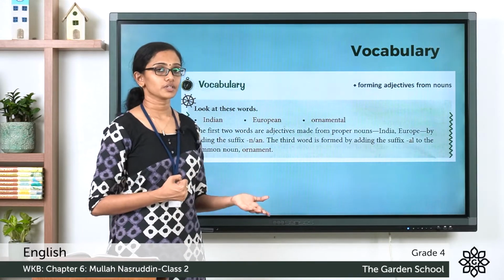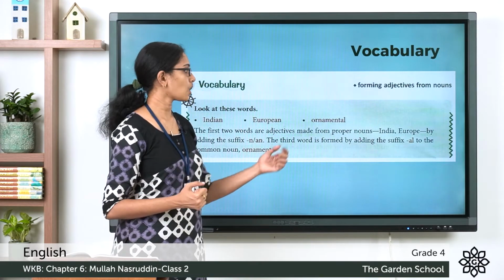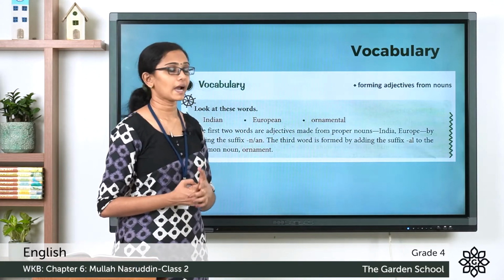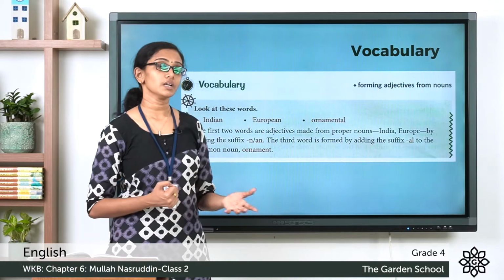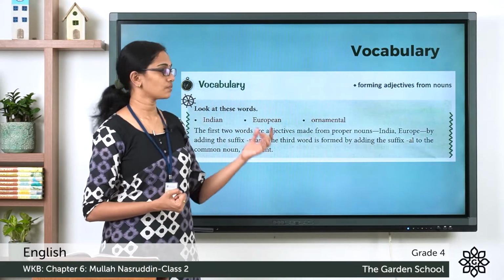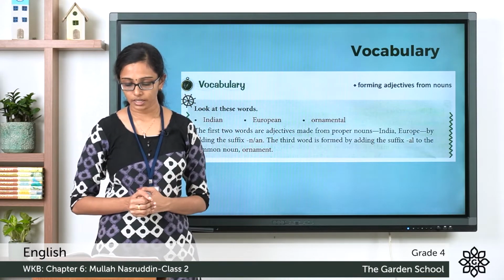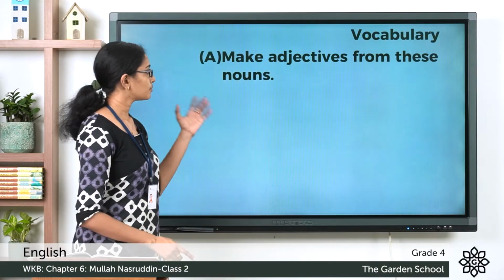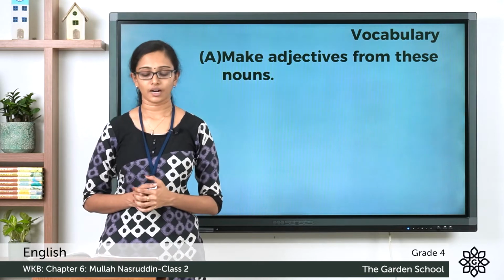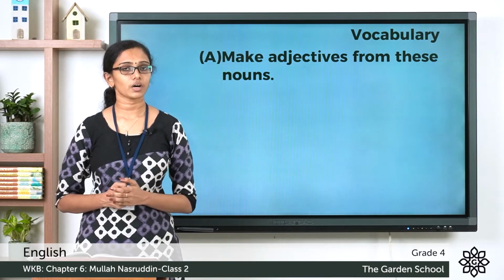Now, the third one, ornamental. Ornamental is an adjective formed from the common noun ornament by adding the suffix al. So, similarly, you can form adjectives from nouns by adding proper suffixes. So, below the heading vocabulary here, you can see this exercise, make adjectives from these nouns. And there is a list of 8 words given there.